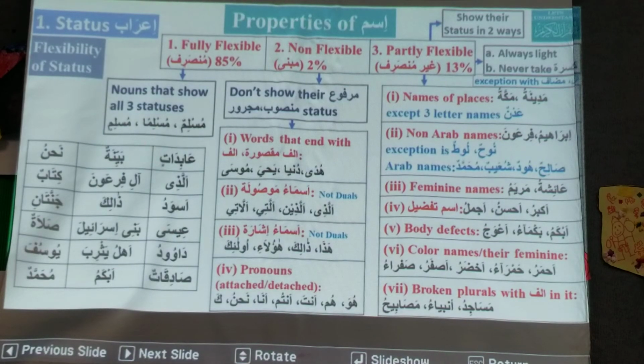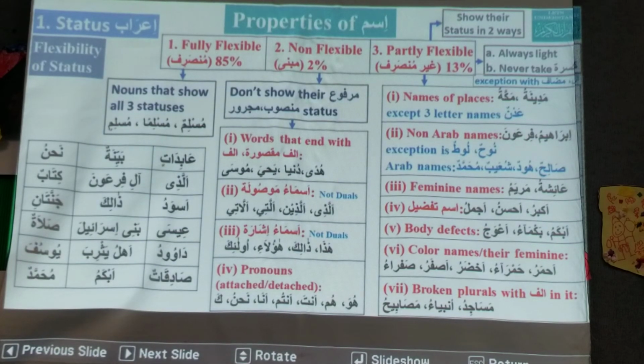Can you pronounce the marfu status of Allazi? No, it doesn't take it. So in marfu status it is Allazi. In mansoob status it is Allazi. In majroor status it is Allazi. So that's why it is called non-flexible. It never changes.